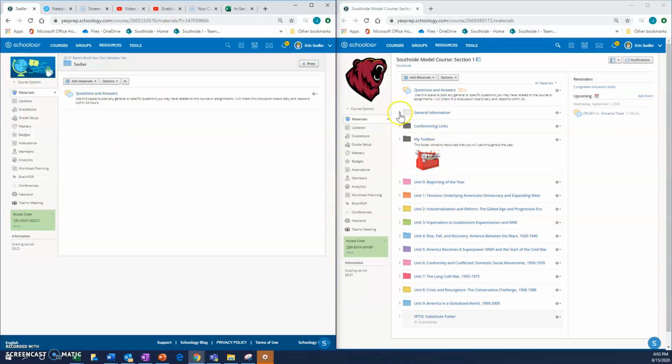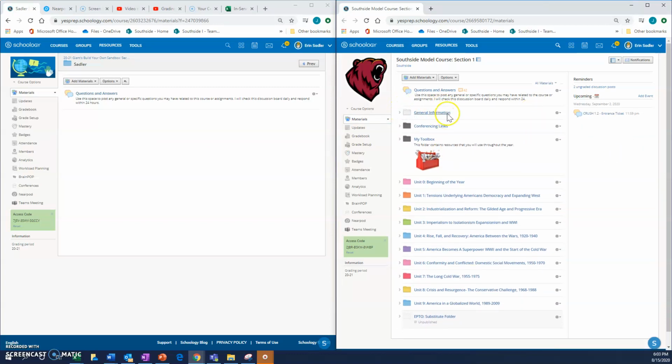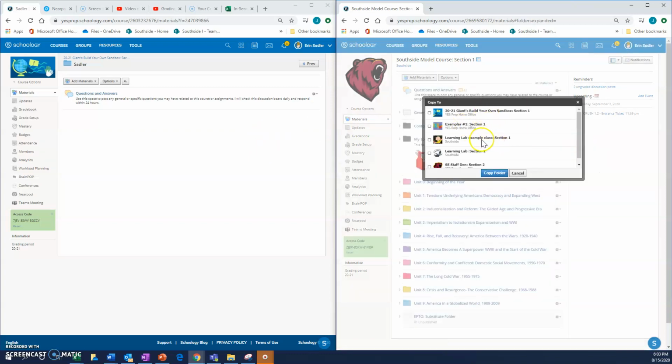The second thing I notice is a folder that has general information. For adding this, I'm going to show you really quickly how to copy this over to courses. So this little drop-down menu over here, if you're an administrator in both courses, you click Copy to Course, and then you select where you want it to go.